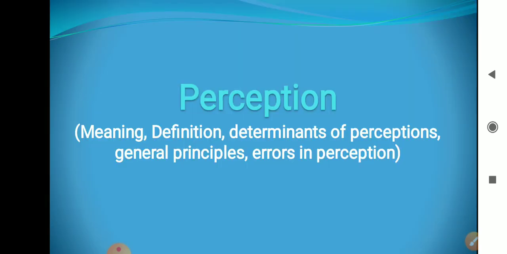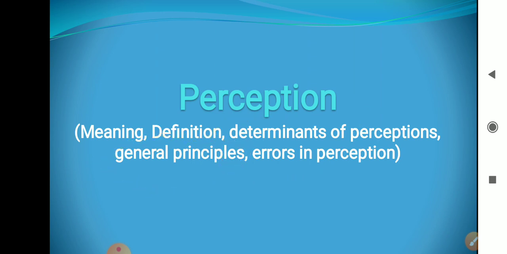Perception. In this topic, we are going to study the meaning, definition, determinants of perception, general principles, and error in perception. In the exam, you will be asked the determinants of perception in detail. Seven determinants are there. A broad question will be there regarding the determinants, also called elements, of perception. Another question will be asked regarding the principles, and a third question regarding error in perception. Likewise, three questions are going to be asked in the exam. Definitely, either determinants or principles will be asked. So, accordingly, we need to prepare for this topic.